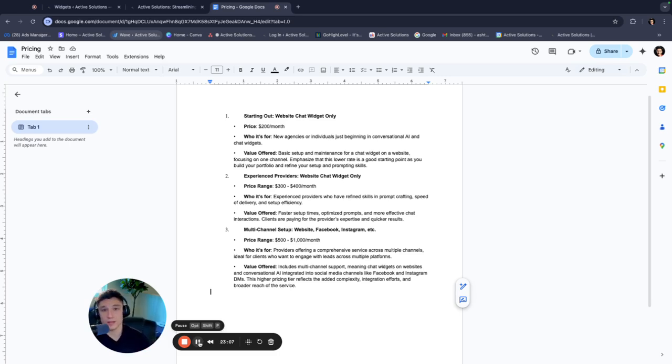This is a really good way to make an additional $1,000, $2,000, $3,000 a month. And if you want to continue building it and expanding this into a larger business, Active Solutions is now a 7-figure agency, so it's a very scalable business model.